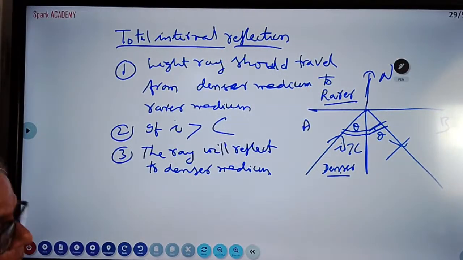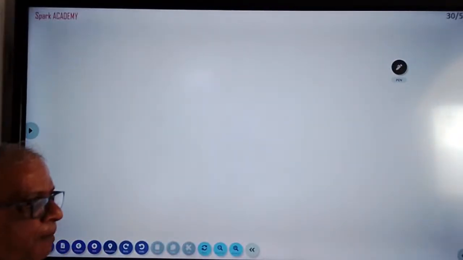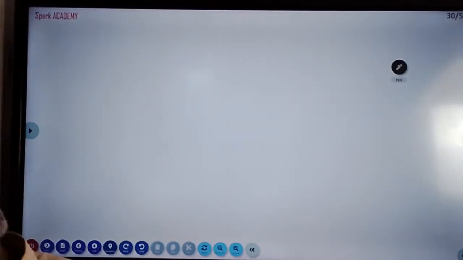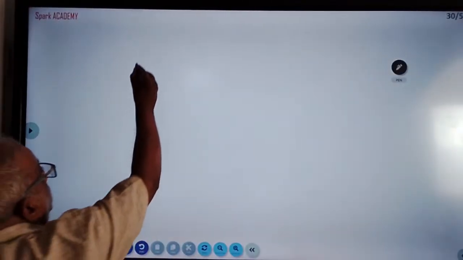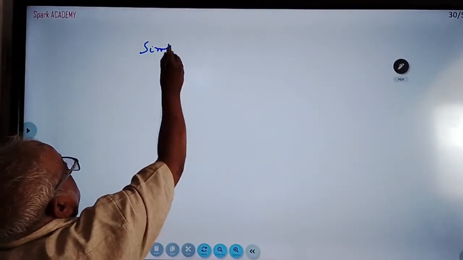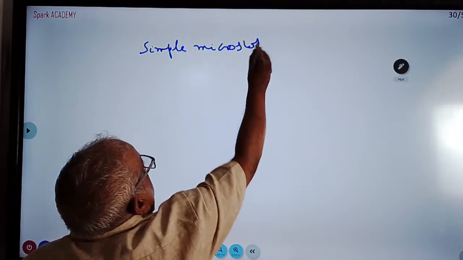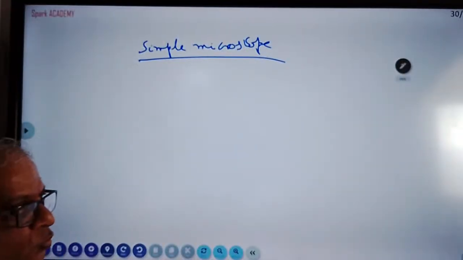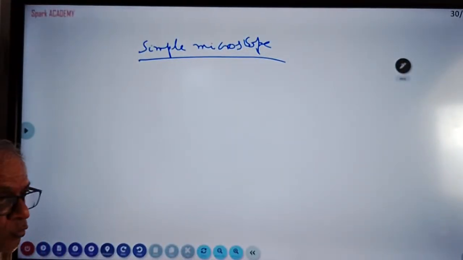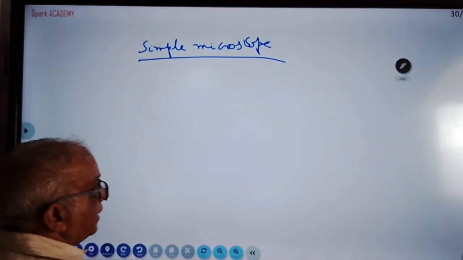That is important. Another important question in ray optics is about the simple microscope. The simple microscope is an optical instrument. Another important short question is the ray diagram.